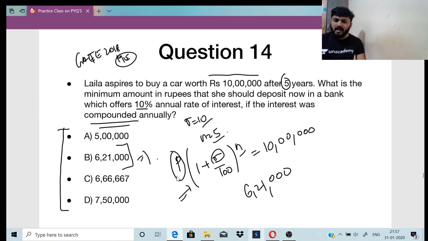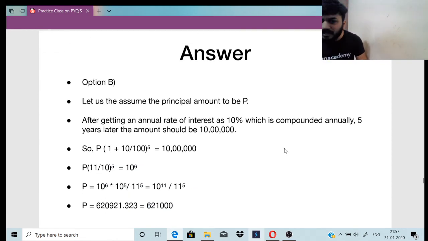Just do by the formula. P into 1 plus R by 100 power N is equal to 10 lakh. So principal to be P. So it is P into 1 plus R by 100 power N, right? So R is 10, N is 5. Substitute this. This is nothing but 10 power 6. I have simplified it. Okay.